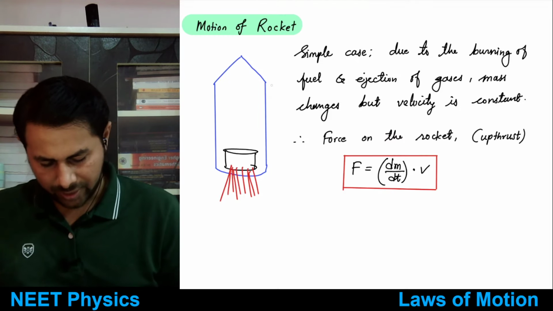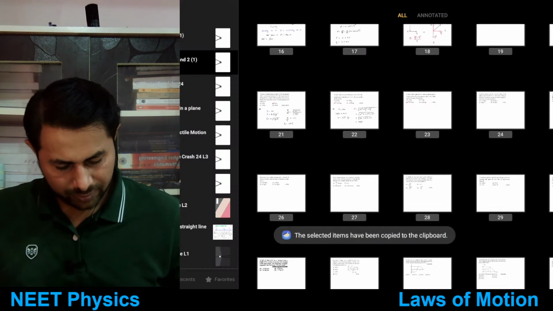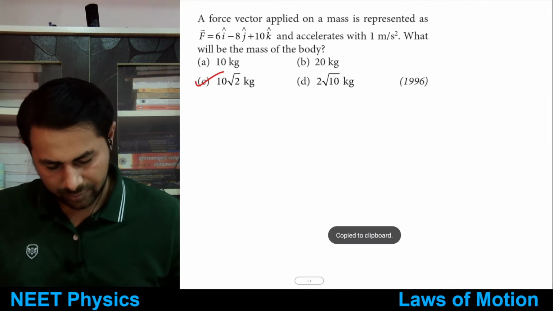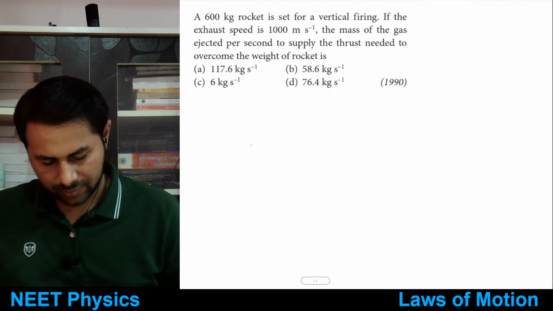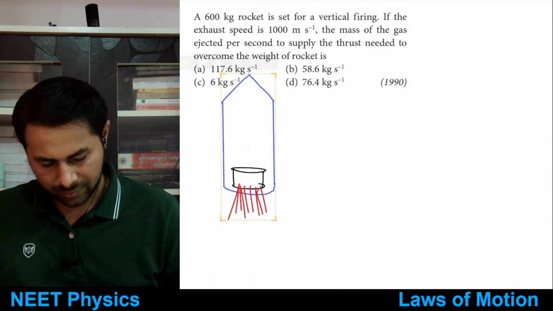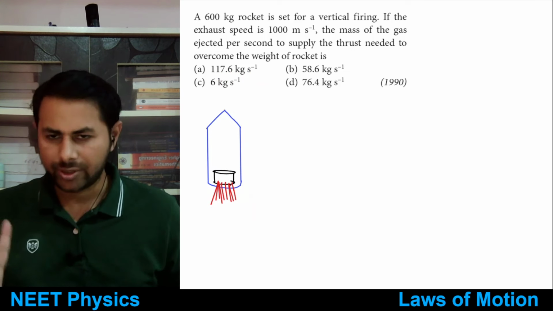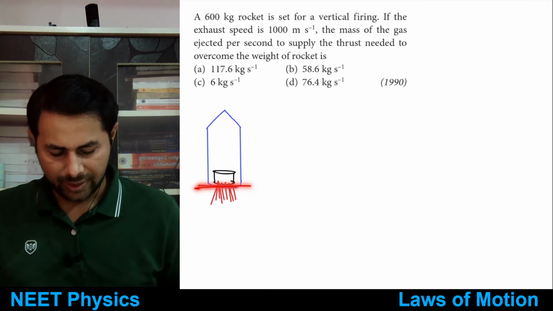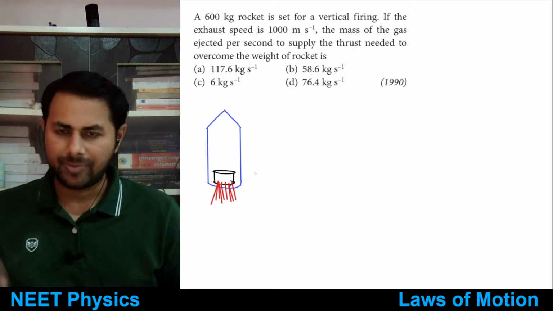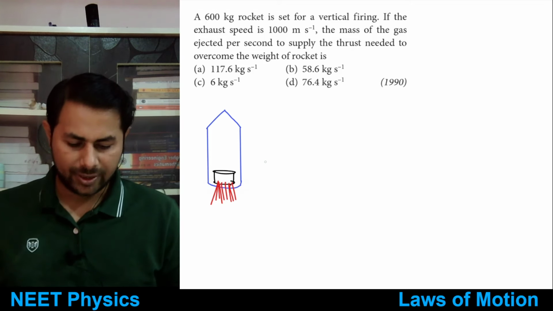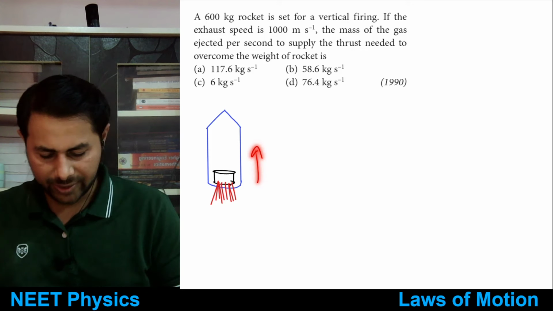So let's take the rocket. Alright, so this is our rocket and we want to support weight of this rocket. That means how much force must be acting, how much must be the upthrust.